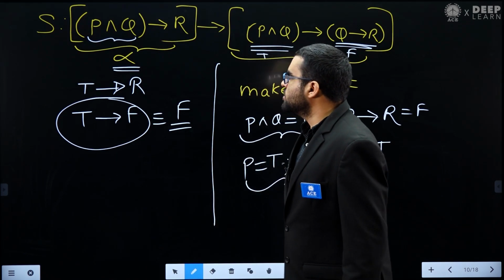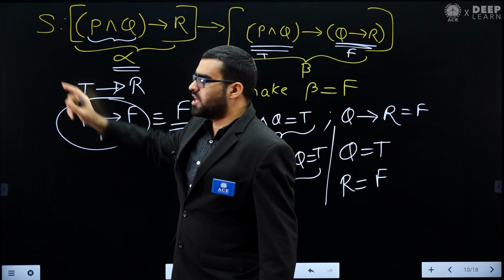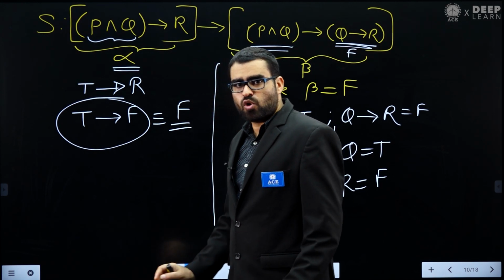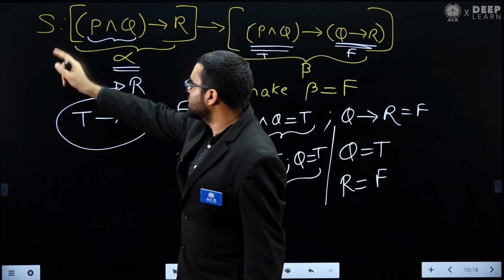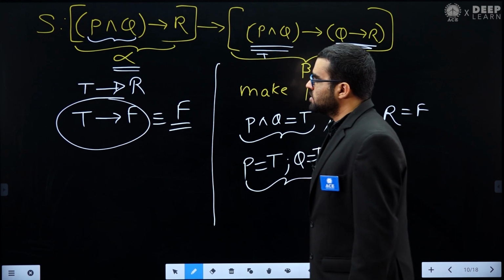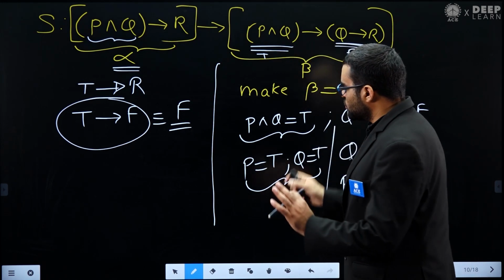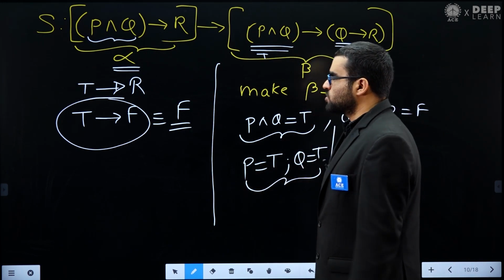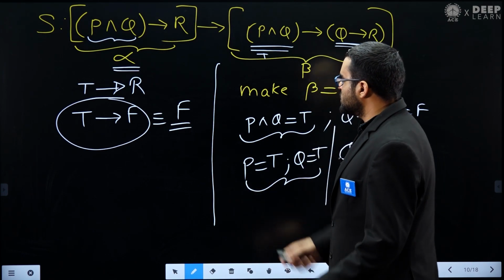So what does it mean? It means that S is never false. Never false means always true. So this formula S is always true, hence S is a tautology. So this is another method to solve this question, and this is how you can solve it.